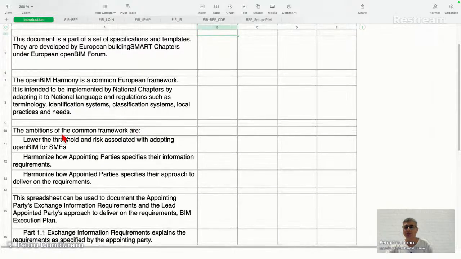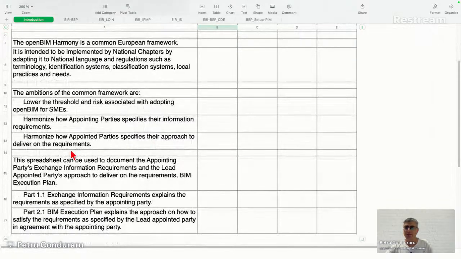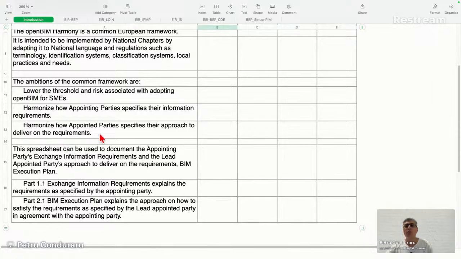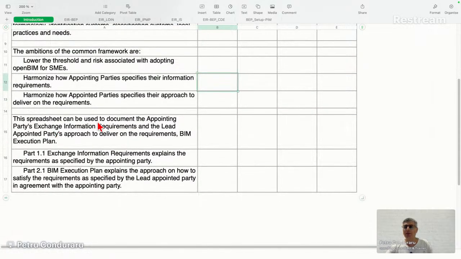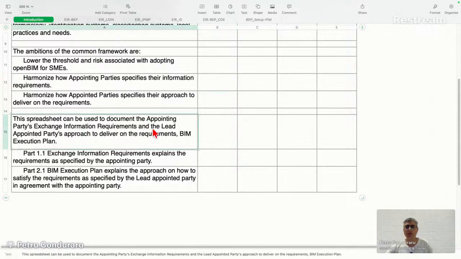The ambitions of the common framework are: lower the threshold and risk associated with adopting openBIM for SMEs, harmonize how appointing parties specify their information requirements. These are the clients. Harmonize how appointed parties specify their approach to deliver on the requirements, those who prepare the information and the project to deliver the project. This spreadsheet can be used to document the appointing parties' exchange information requirements and lead appointed party's approach to deliver on the requirements, BIM execution plan.